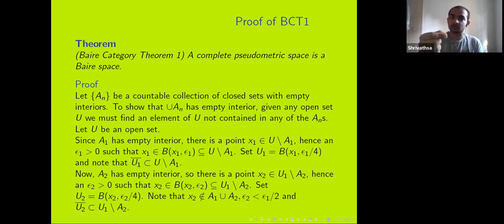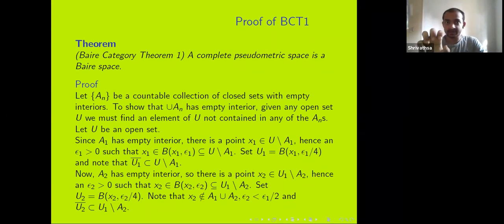So the proof proceeds as follows. We try to find a sequence in X which is Cauchy, and we look at its limit, and we hope that the limit will not lie in the union of the A's. So let's say U is an open set, and we are given this countable collection A. Now A1 has empty interior, and U is an open set, so we can find a point x1 in U which is not contained in A1. And because U is open, we can find an epsilon 1 ball around x1 contained in U minus A1. Now we shrink the radius and take U1 to be the epsilon 1 by 4 ball around x1.